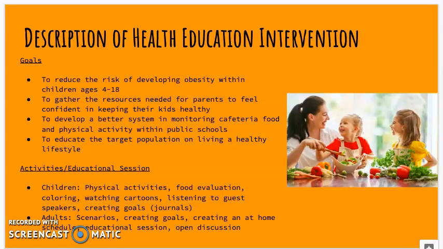As for adults, we're going to create scenarios such as, okay, what do I do if my kid doesn't eat their vegetables? So kind of creating things so that if something were to occur, they'd be able to handle it properly. They're also going to be creating short-term and long-term goals, and an at-home schedule. So, okay, this is how much screen time my kid's going to have. This is how much outdoor activity. Dinner's going to be served at this time so that the kids can adjust to that and they can all work together.